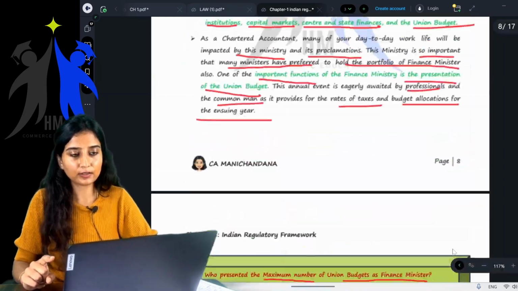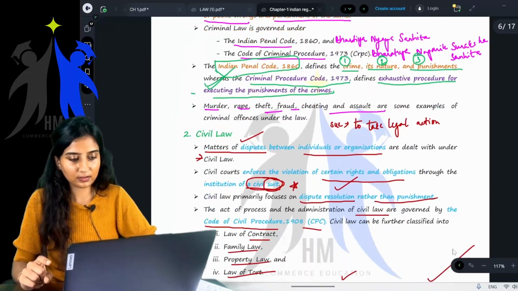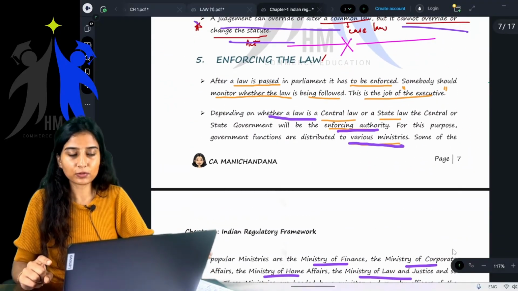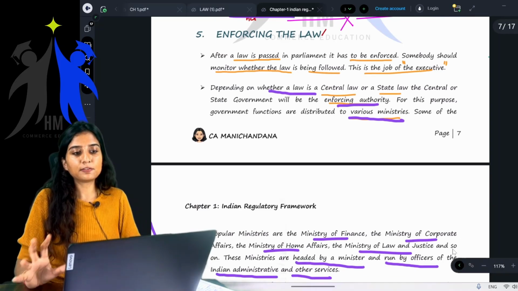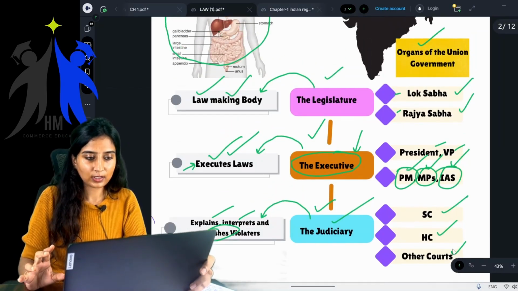We started with enforcing the law today. I'll just make you read this again so that you will remember.